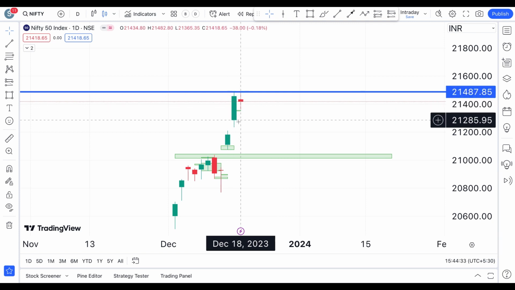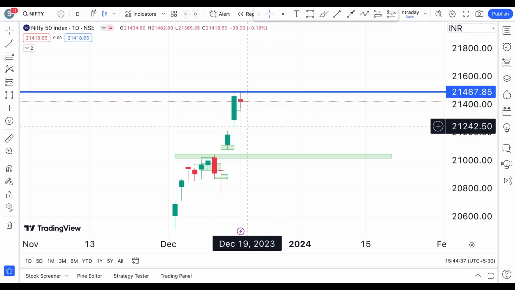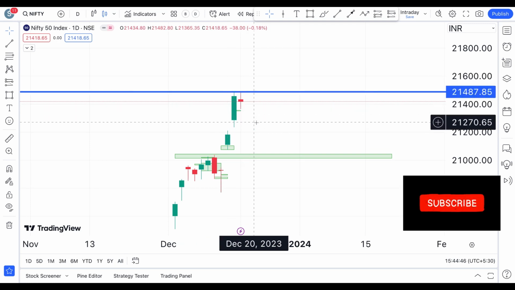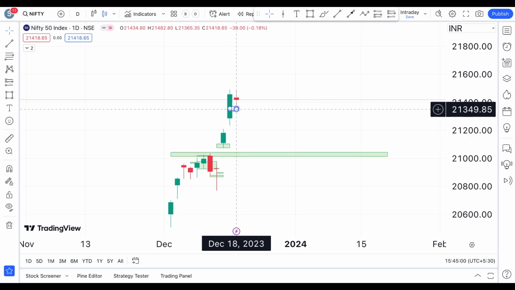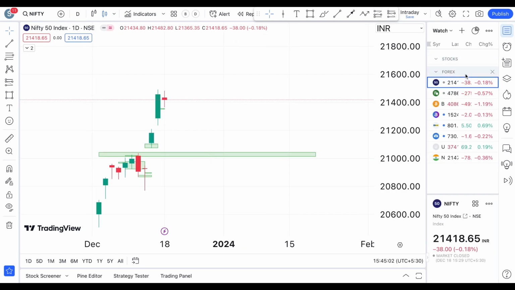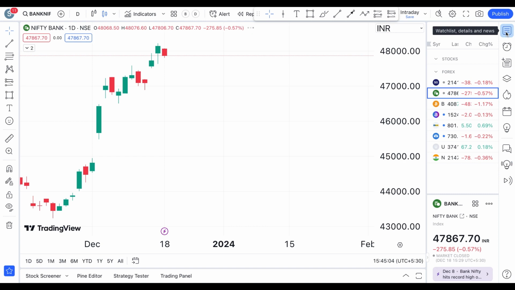But this inside candle formation is definitely not a sign that Nifty is continuing its rally. It's a kind of pause in the rally momentum. So you should wait and see whether the movement is towards the downside or the upside. Again, it's very simple in the intraday markets. If you have patience, you just have to wait for the swing high and the swing low, and then create your own support and resistance levels so that you can take trades according to those levels.